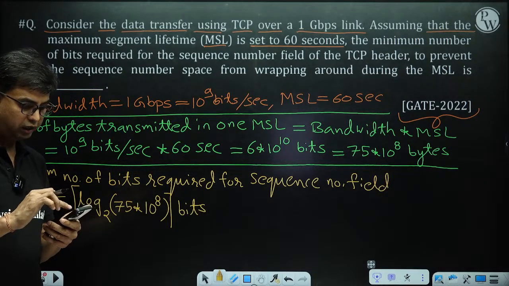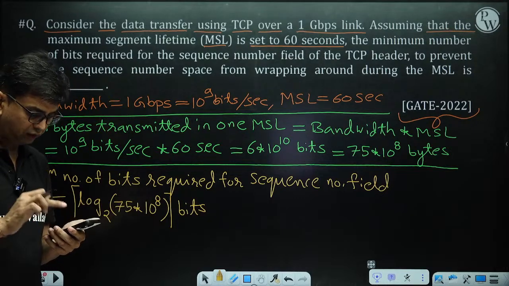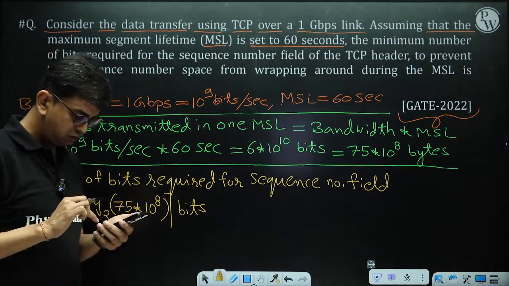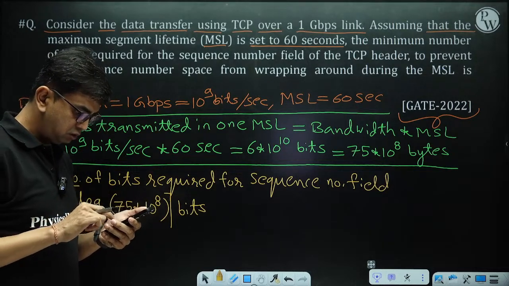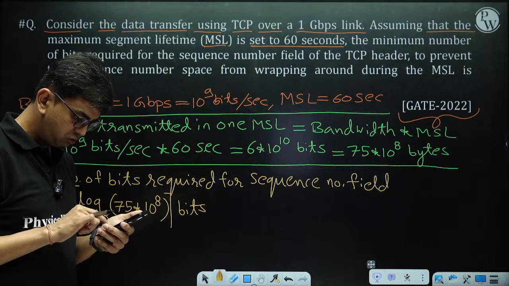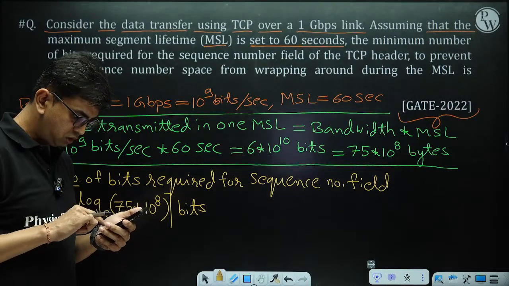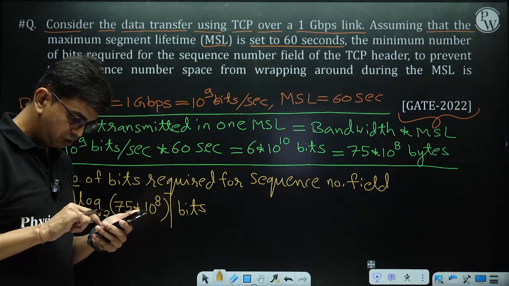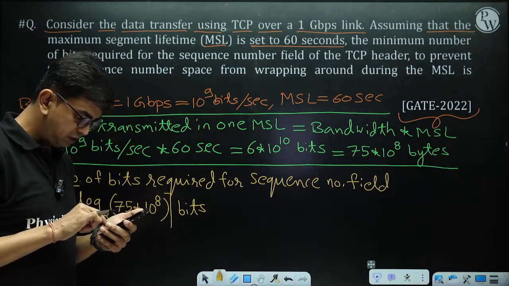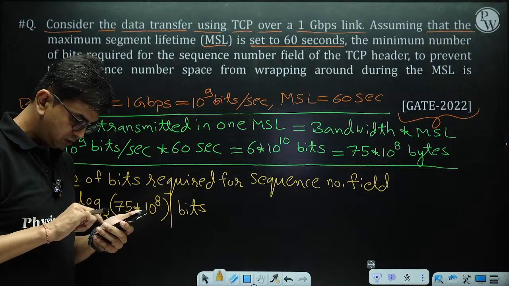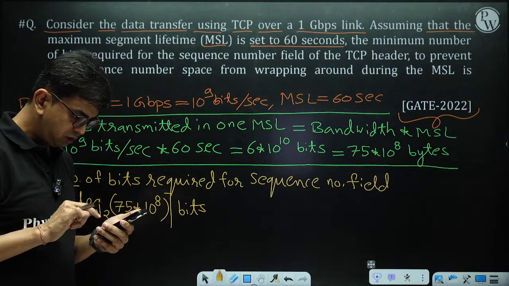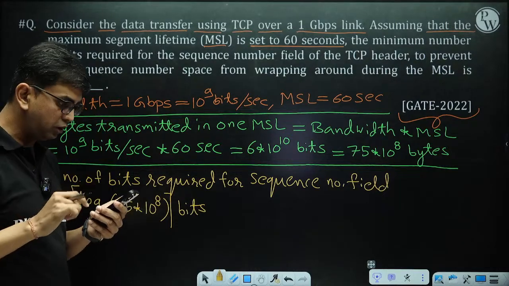You have to use a scientific calculator. Log base 2 of 75 into 10 to the power 8.